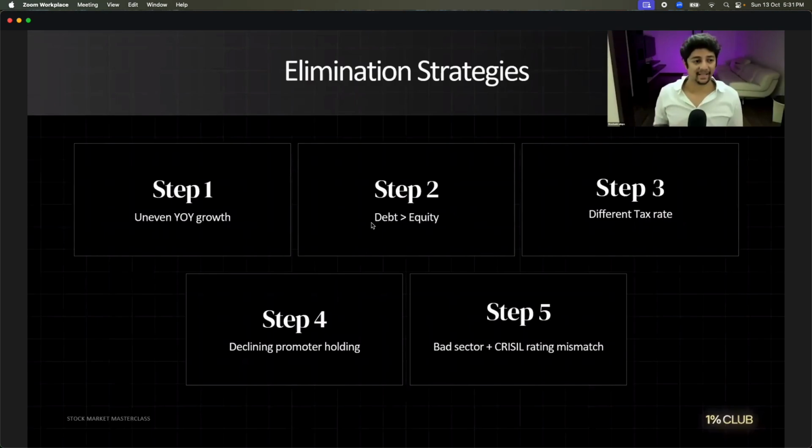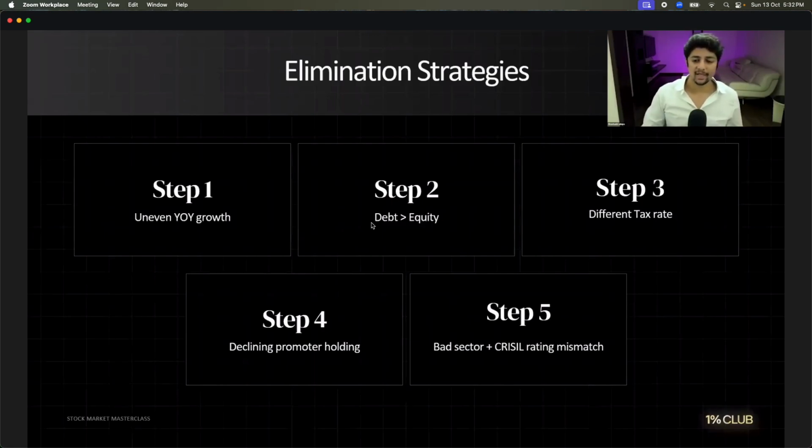Then different tax rate. What if this year I pay 1% tax and next year I pay 40% tax? Would you like it? A lot of companies do this, by the way. They artificially hype up the tax to make it look good. So that is again really bad. Step 4 is promoter holding going down, and step 5 again is sometimes you have invested in a bad sector, or sometimes the CRISIL rating mismatch is also there. So these are the different problems that are there.